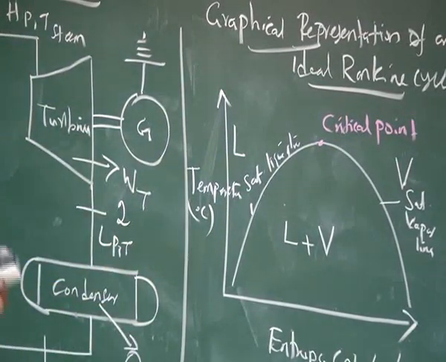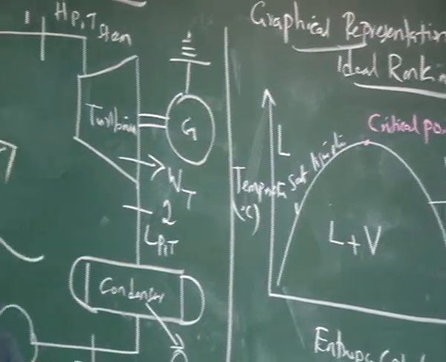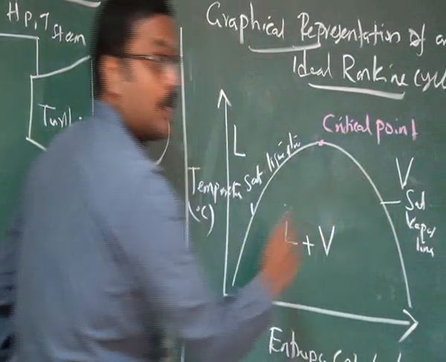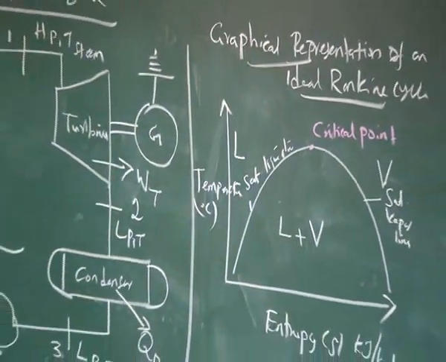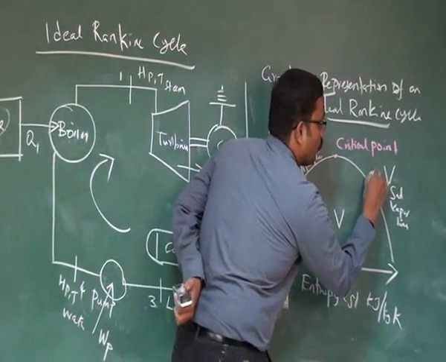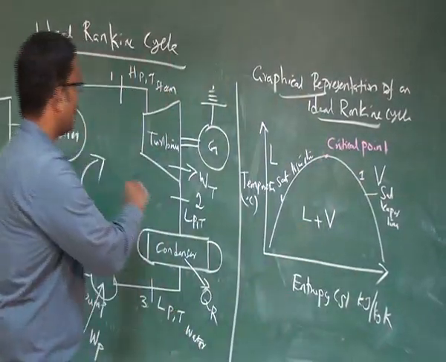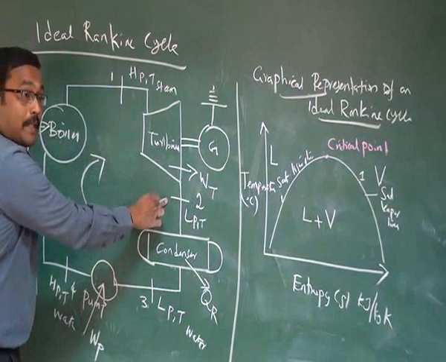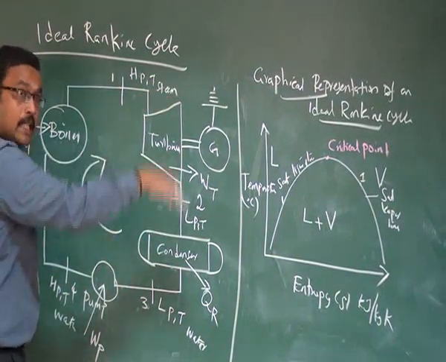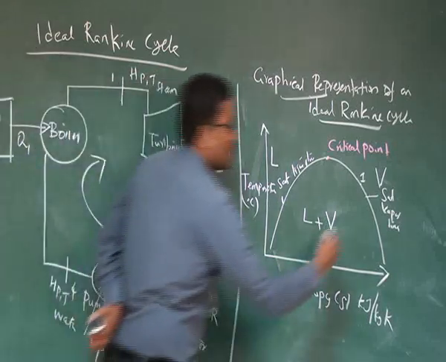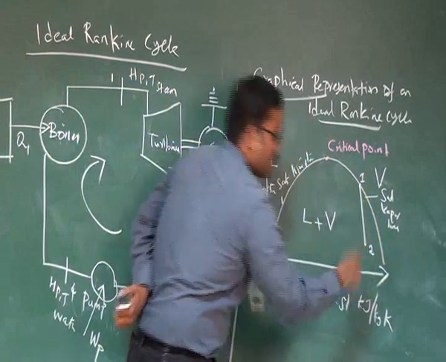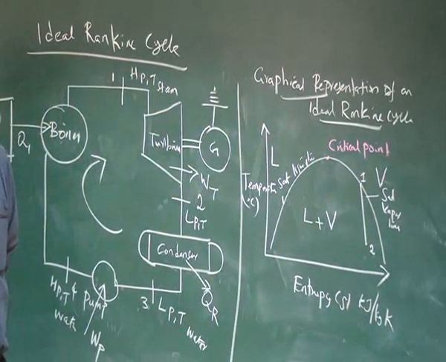As I said earlier, we have three types of steam. First I am considering dry and saturated steam. That means the steam comes up at exactly 100 degrees centigrade. So I mark it as 1. We know that the process 1 to 2 is an isentropic expansion or reversible adiabatic process. Here the entropy is constant. So for 1 to 2 you can draw a vertical line.